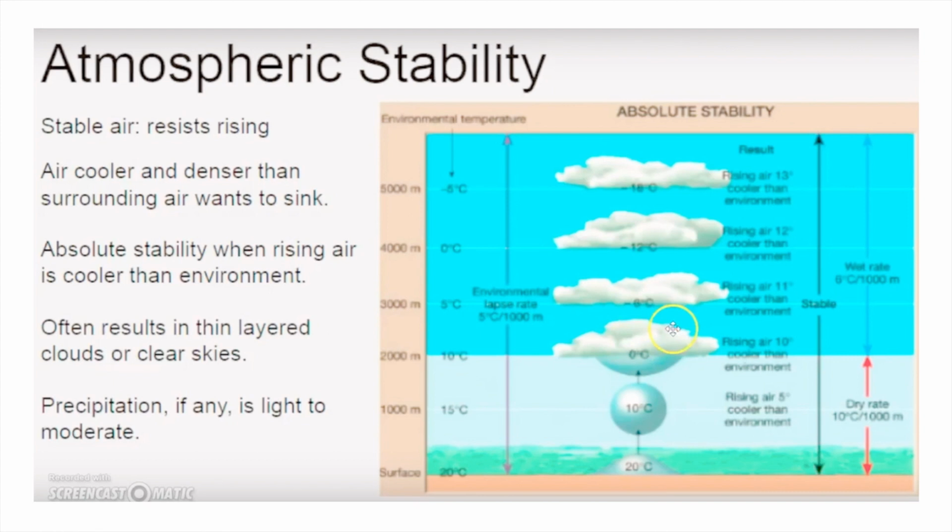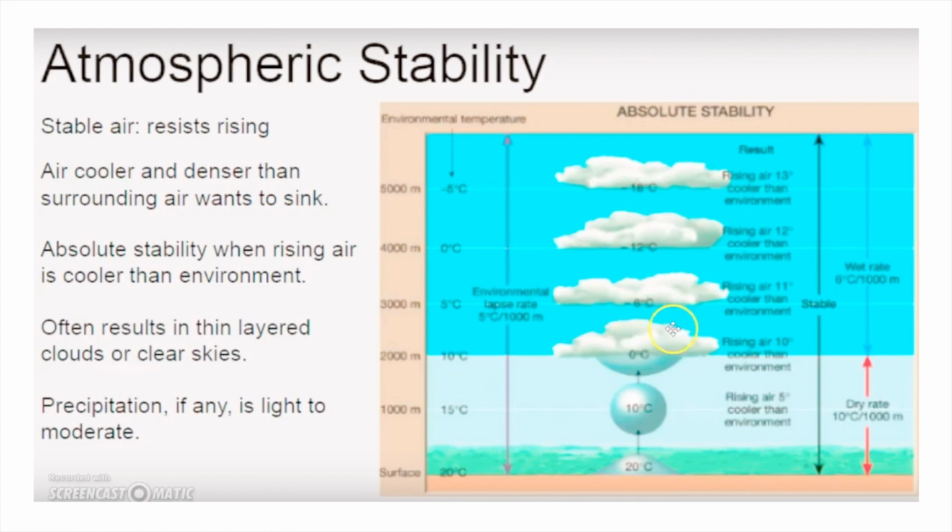that lifts the air. Okay, for lifting air, what do we need? We need orographic lifting or frontal lifting or convergence of winds or localized heating. Okay, that I will discuss later. So if there is no vertical force, in that case the parcel will simply move down. Why does it move down? Because it is cooler, it is denser than the surrounding air. So we'll see absolute stability case first, and then I will move to absolute instability.